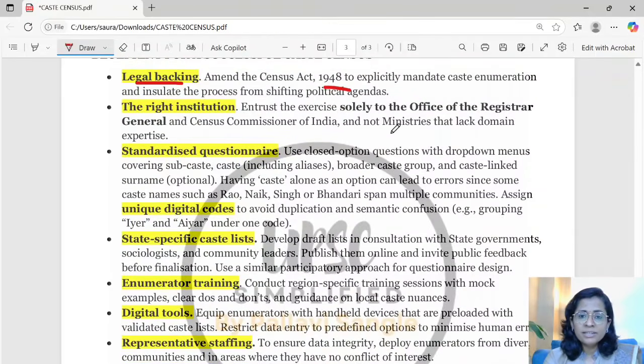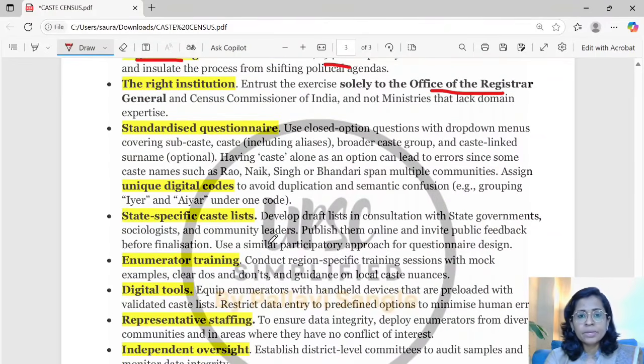Then there should be a right institution which should be given sole authority to do this census. Let us suppose the Office of the Registrar General. Involvement from different institutions, different ministries which lack the domain expertise may create some challenges in the caste census. Then there should be a standardized questionnaire.